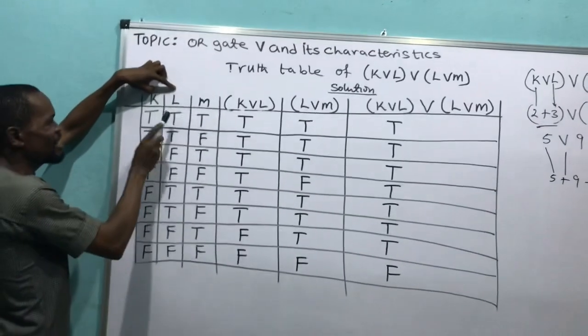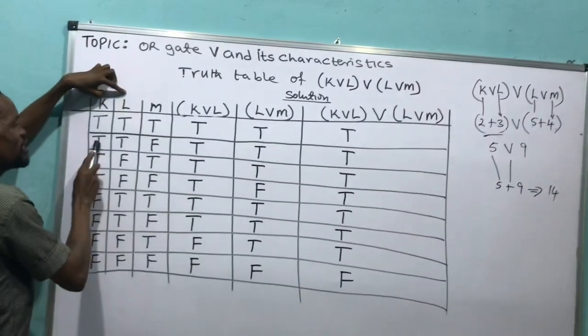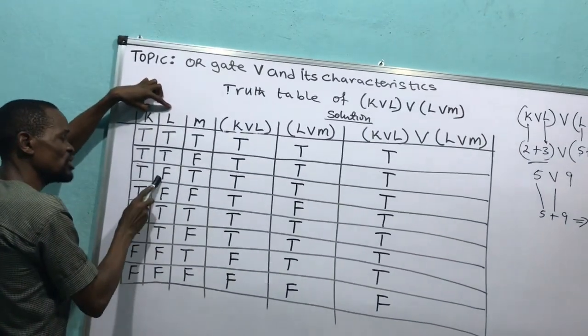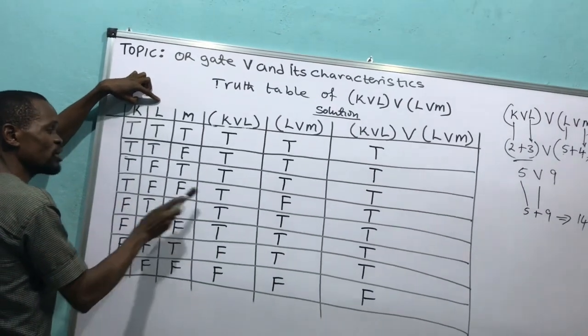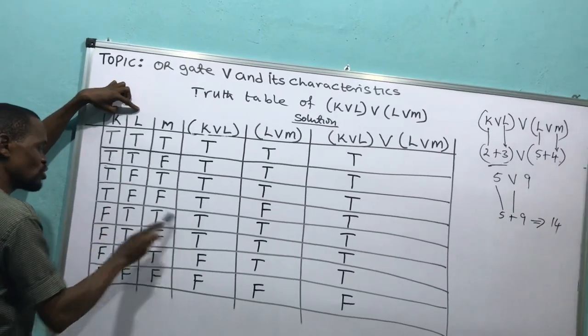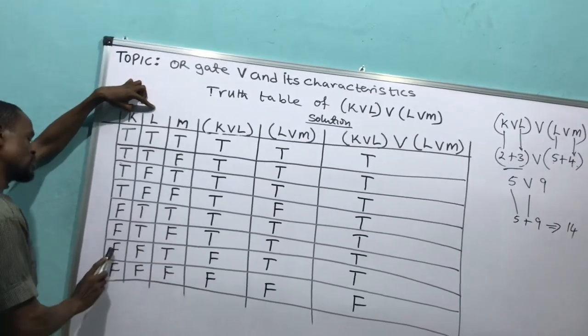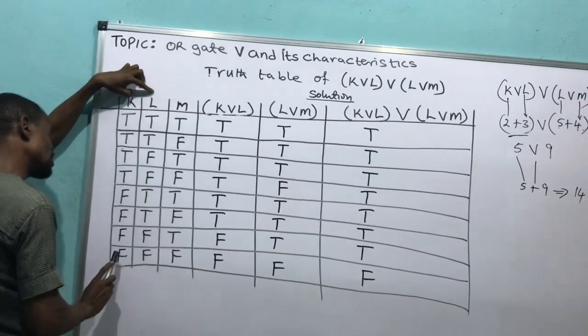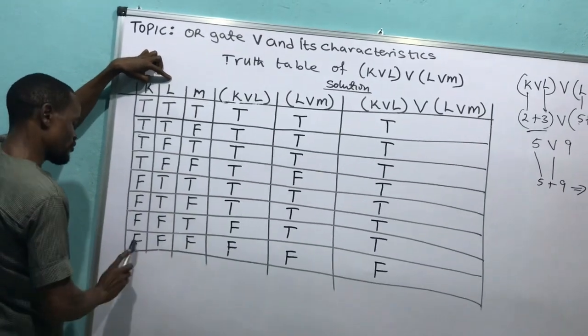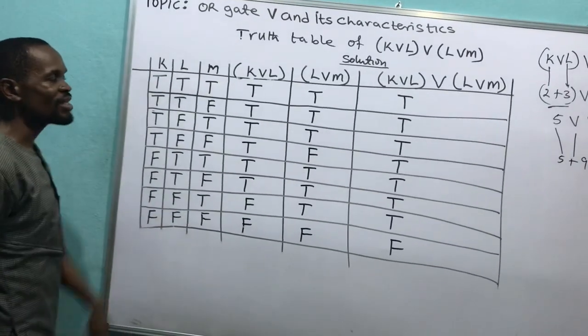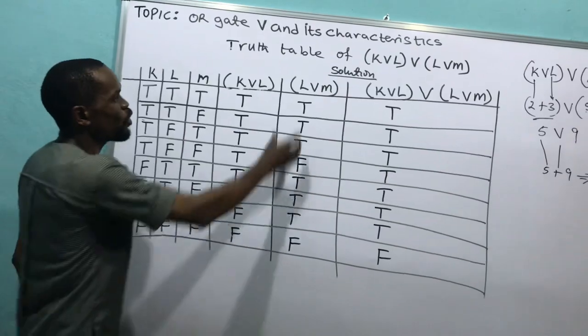Well, look at it. This and this will give me true. This and this will give me true. This and this will give me true. This and this will give me false, and this is false, you will give me false. This and this will give me what? False. False and false will give me false. It has finished its own. Then it will come to this one.